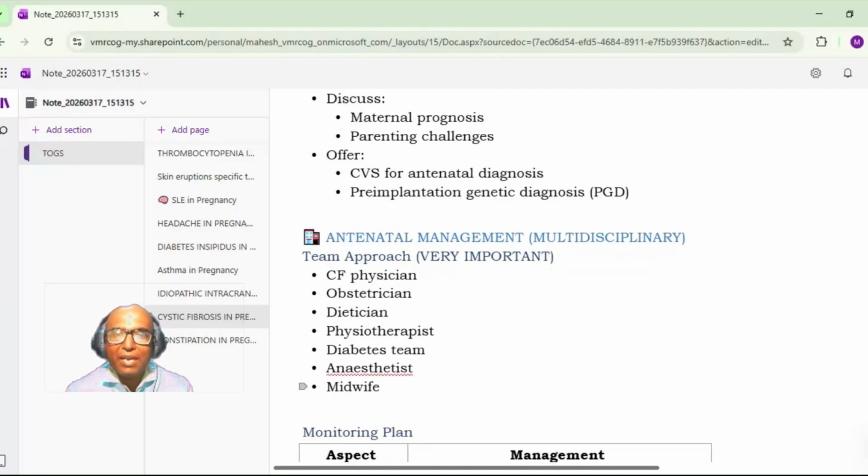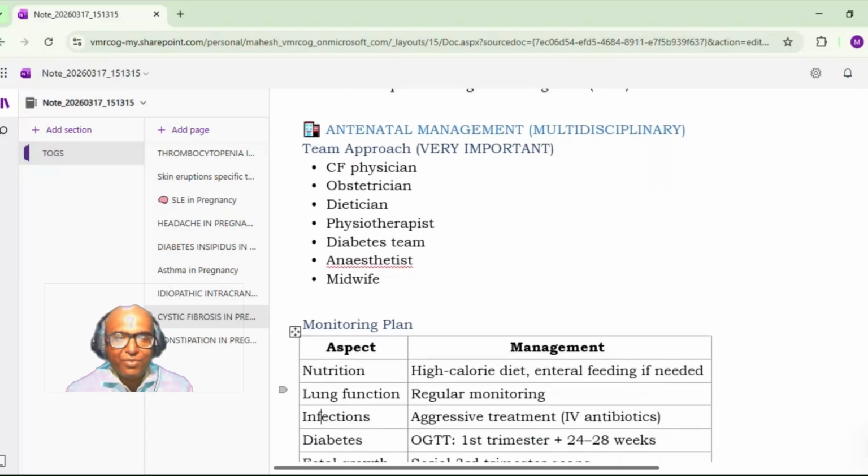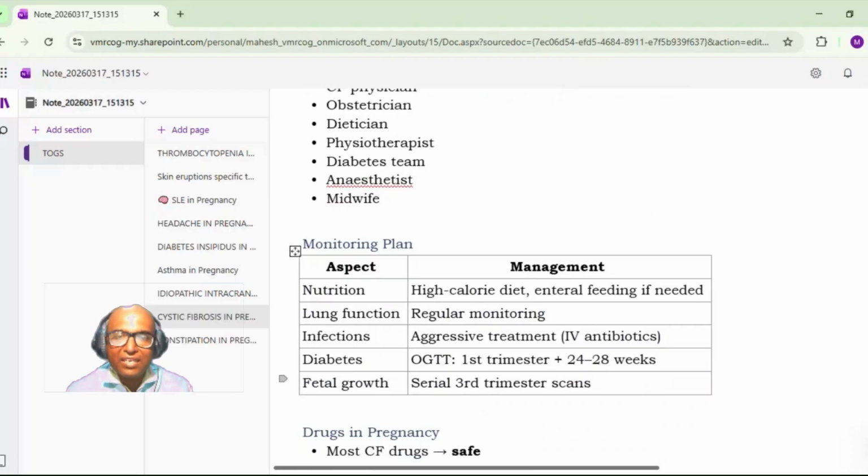Okay. So antenatal management is multidisciplinary, and the team will consist of a cystic fibrosis physician, obstetrician, dietitian, physiotherapist, diabetes team, anesthetist, and the midwife. Nutrition: high calorie diet, and if required, you may have to offer enteral feeding. Lung function: regular monitoring is to be done. Infections: aggressive treatment is required, maybe IV antibiotics also. Diabetes: you have to screen these patients in the first trimester, plus you will repeat the screening between 24 and 28 weeks of gestation.